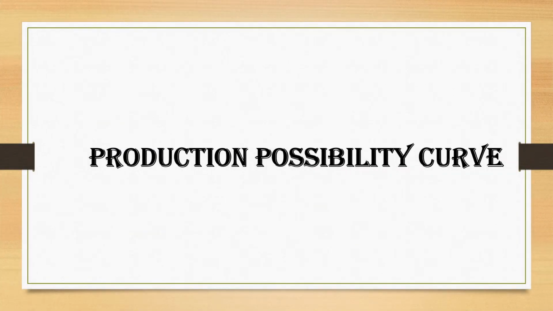Today we are going to learn about the production possibility curve, or production possibility frontier, or transformation curve. Due to scarcity of resources, an economy cannot produce all its wants. Therefore, it must decide what to produce out of an infinite range of possibilities. Suppose with full and efficient use of the fixed resources and given technology, only two goods X and Y are produced in an economy. If the economy wishes to produce more X, it can produce less Y since resources are fixed. So on the basis of this assumption,